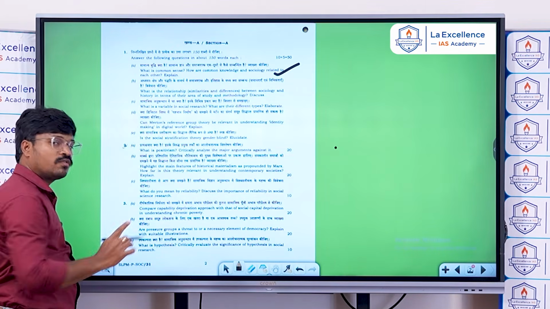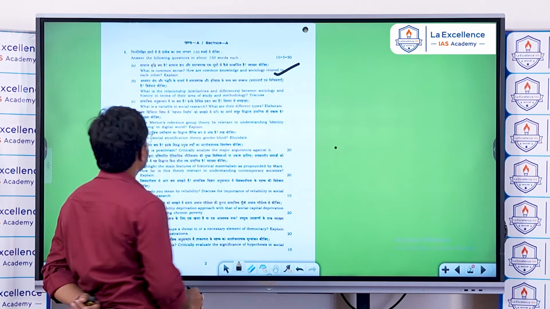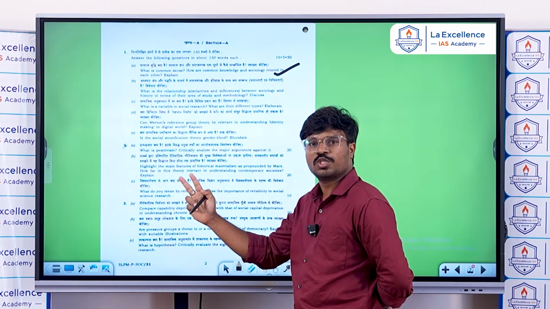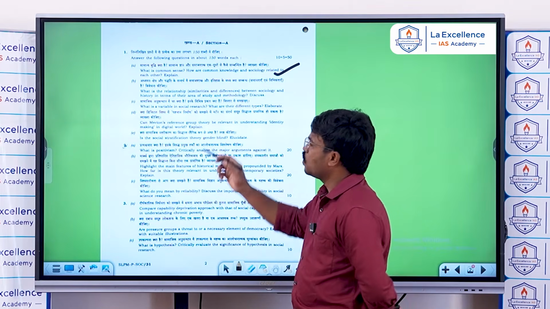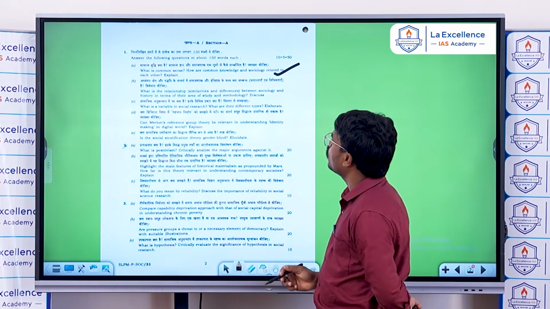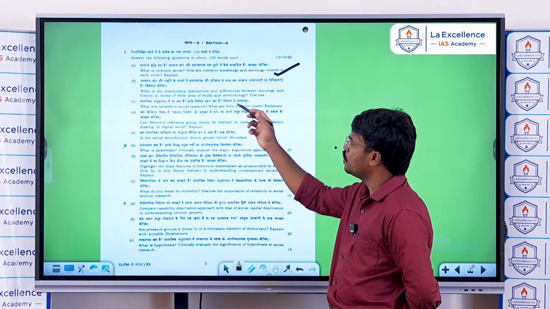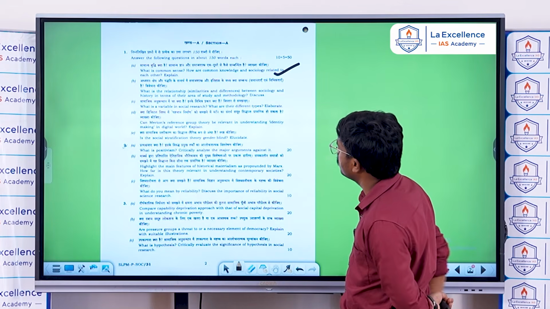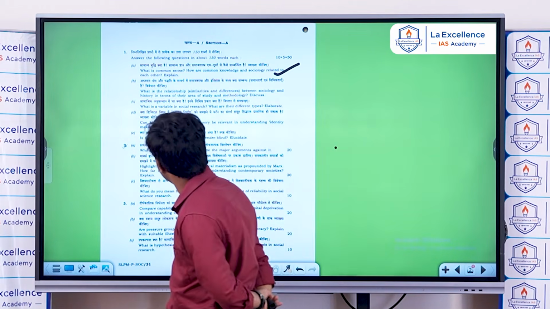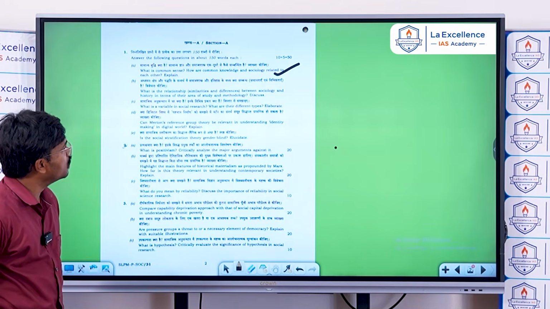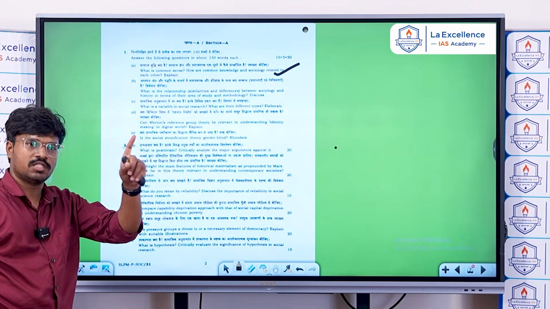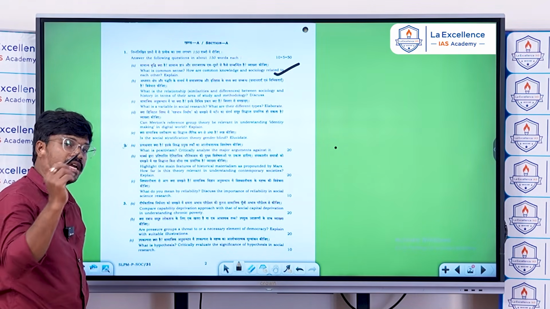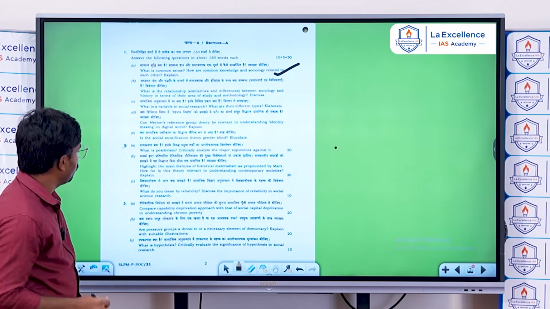The second question is also from the first chapter. This is the first time in UPSC history that the first 2 questions are from the first chapter. The first question: what is common sense and how are common sense knowledge and sociology related? The second question: what are the similarities and differences between sociology and history in terms of their area of study and methodology? Both are from the first chapter, in the mandatory part.